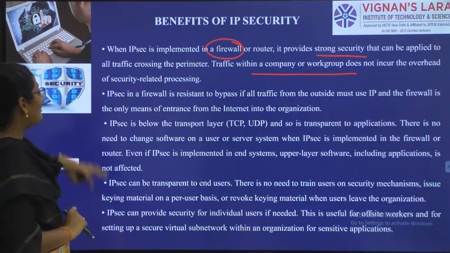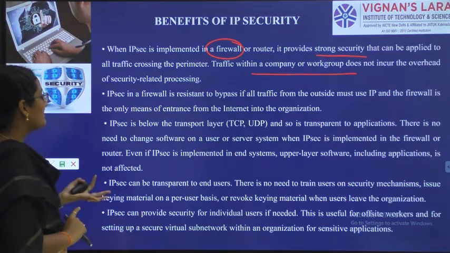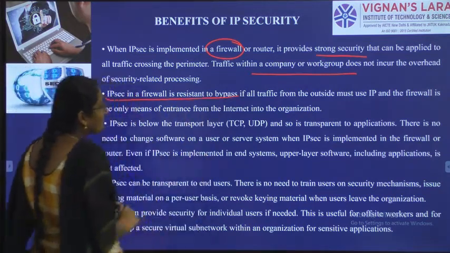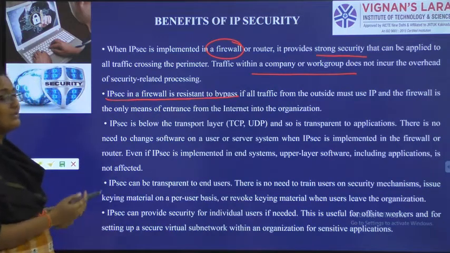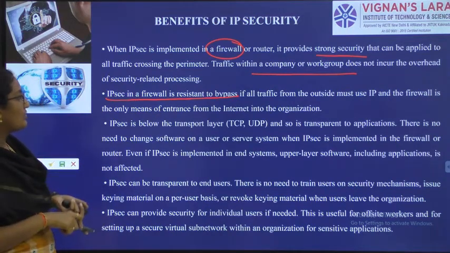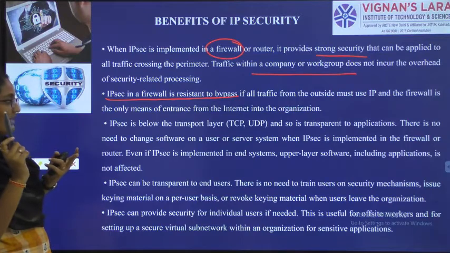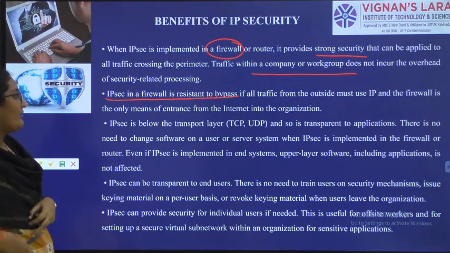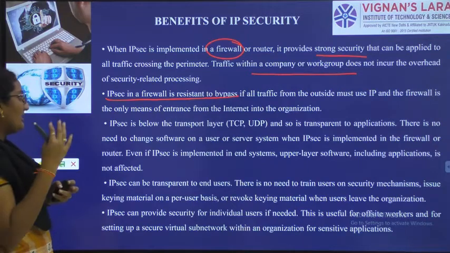So to regulate the traffic in a company it is used. IP security is resistant to firewall. So to regulate the traffic, first point, IP security is used in a firewall. IP security is used in companies to regulate the traffic. IP security in a firewall is resistant to all the dangers.